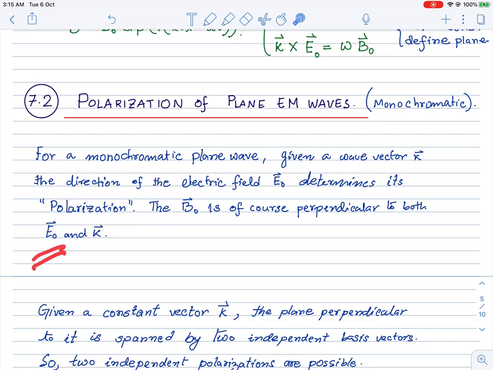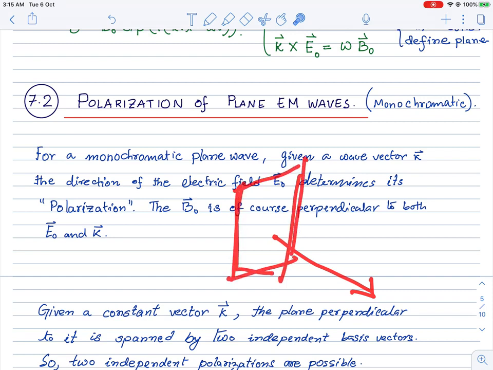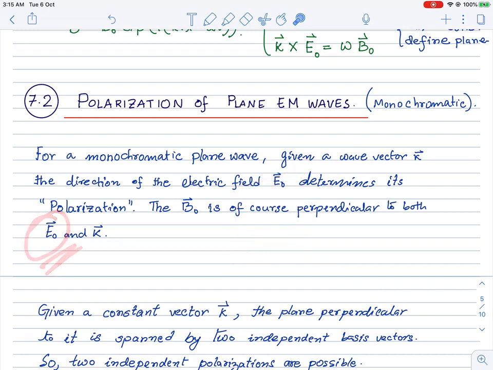So what is polarization? Given some monochromatic plane wave, there's a direction of the electric field. There's some wave vector, and there's a plane which is perpendicular to the wave vector. So the electric field must be doing something on this orthogonal plane. This direction of the amplitude of the electric field in the orthogonal plane defines for us the polarization of the electromagnetic wave. What this electric field is doing will tell us the polarization of the electromagnetic wave.